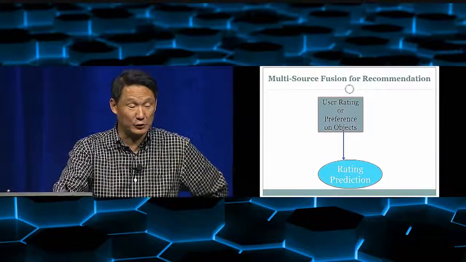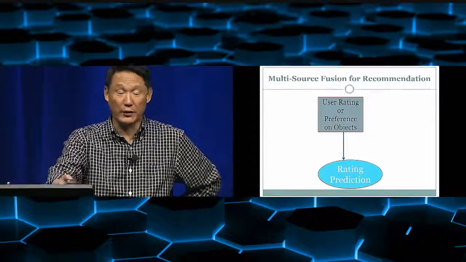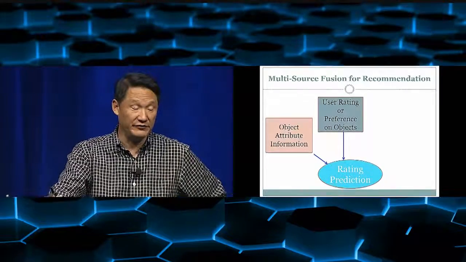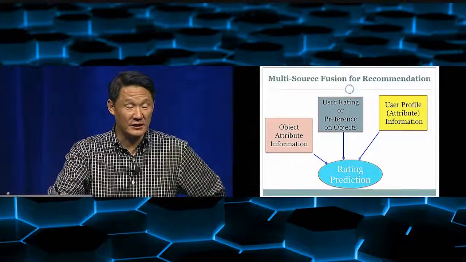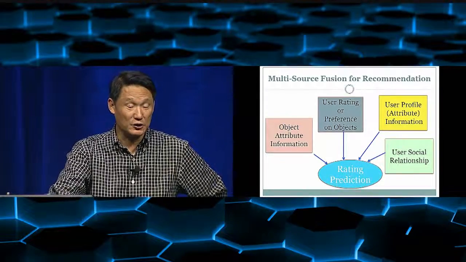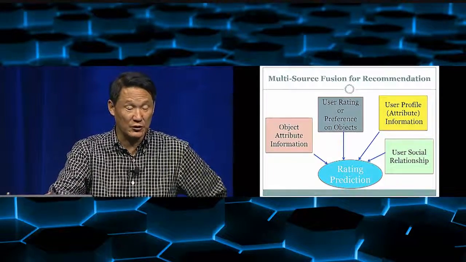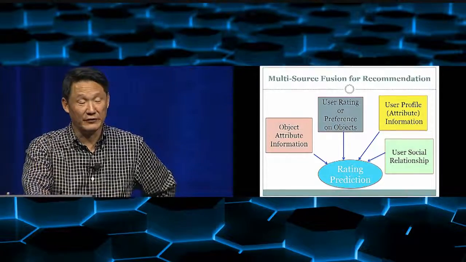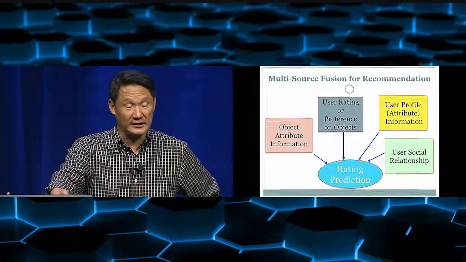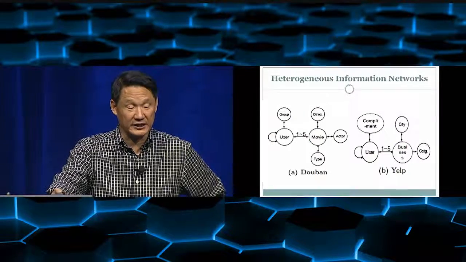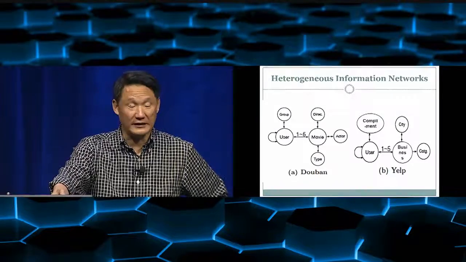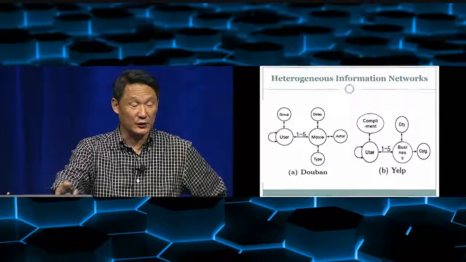So basically, if we want to do rating predictions, right? User rating is one source of information, but the object attribute, meaning the movie attribute, is another source of information. User profile attribute is another source, and user social relationship is also a different type of relation. So if we fuse all this information together, then we'll be able to do a better prediction. Then again, we can use this heterogeneous information network to represent this, because you see, user can connect to a